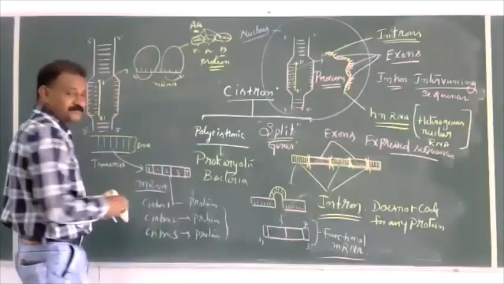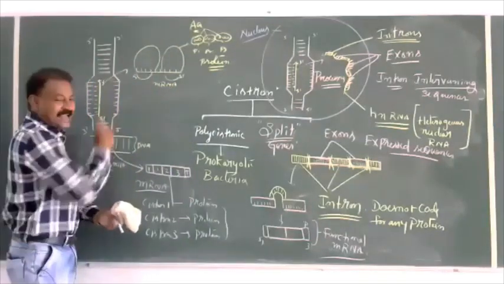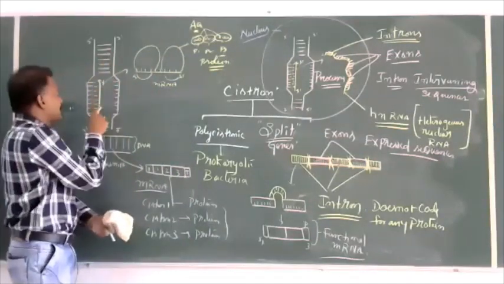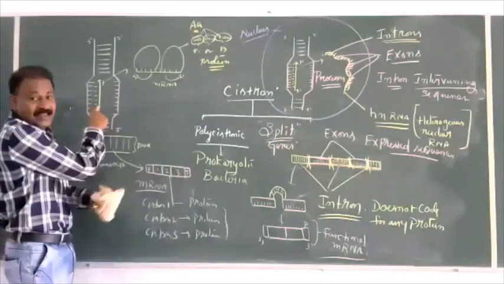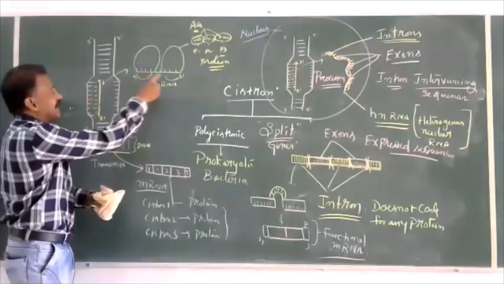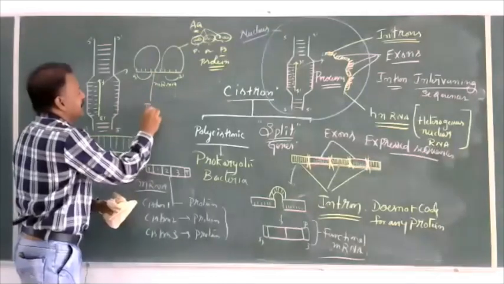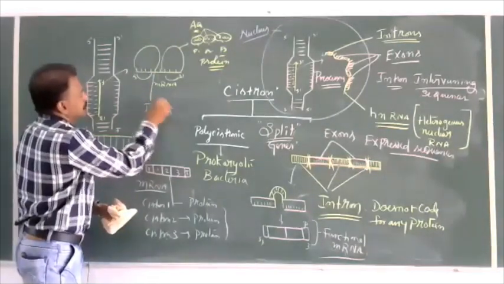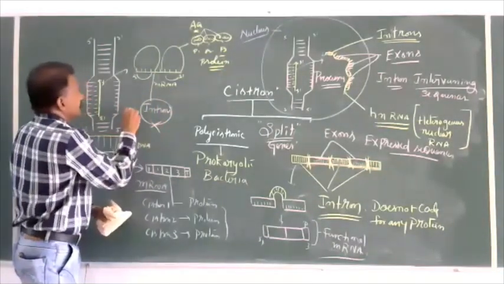Whereas here, in the prokaryotes, after the formation of RNA or mRNA, the mRNA does not have introns.